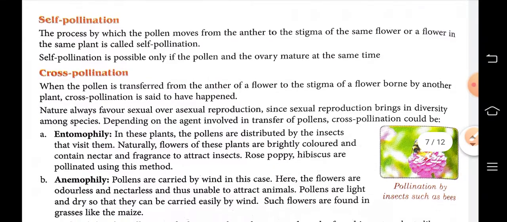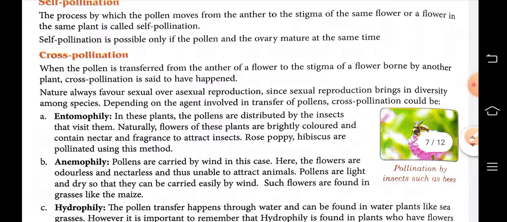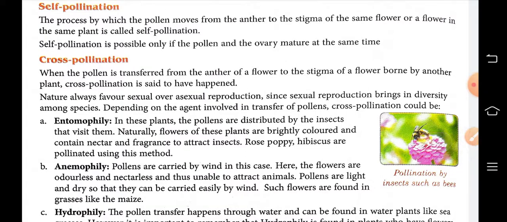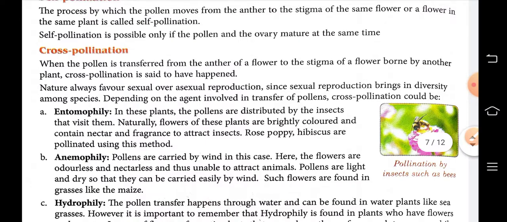Self pollination: when the pollen moves from the anther to the stigma of the same flower or a flower on the same plant, it is called self pollination. Self means अपने आप, अपने साथ. तो एक ही प्लांट के एक ही फ्लावर्स में या उसी प्लांट के दूसरे फ्लावर के साथ. It is possible only if the pollen and the ovary mature at the same time. Then self pollination occurs there.